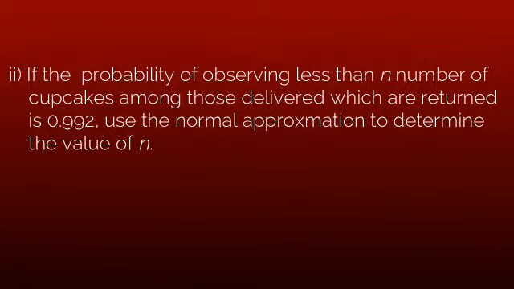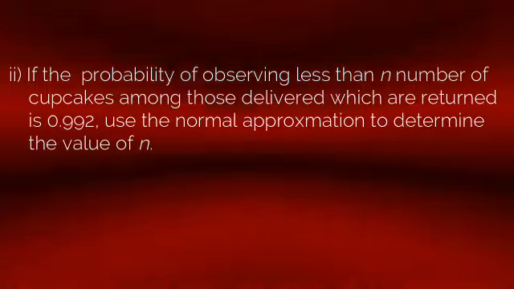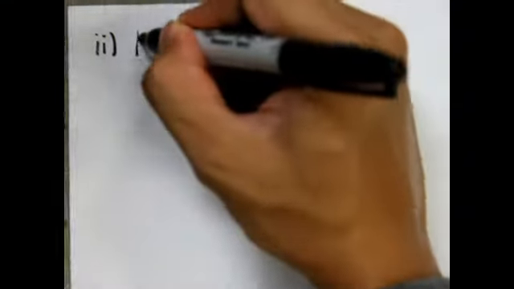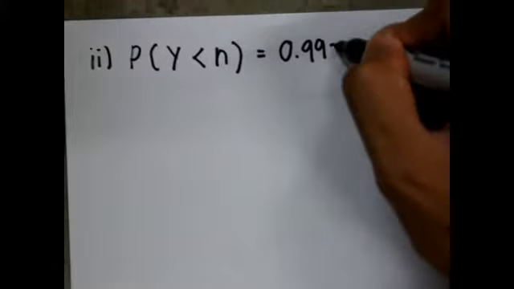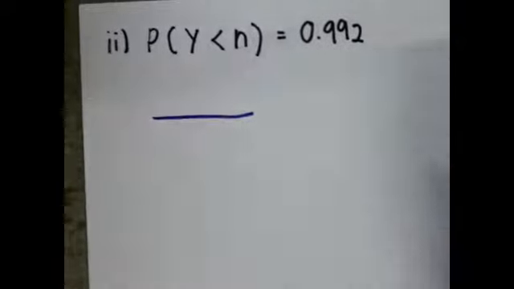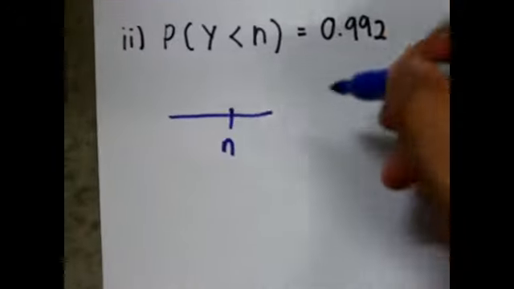The question states, if the probability of observing less than n cupcakes among those delivered which are returned is 0.992, use the normal approximation to determine the value of n. So we write P(Y less than n) equal to 0.992. Since we are not taking the value of n, we have to subtract 0.5.